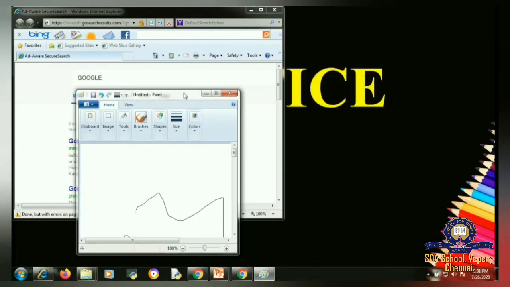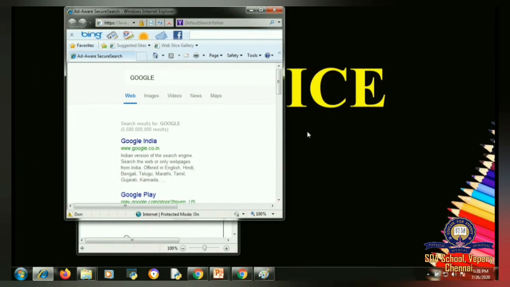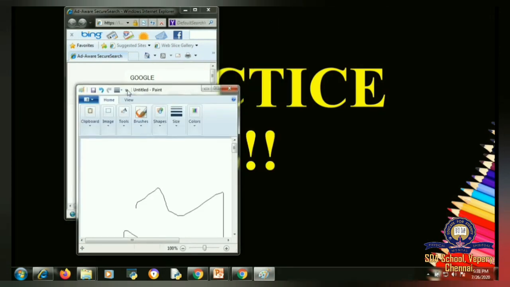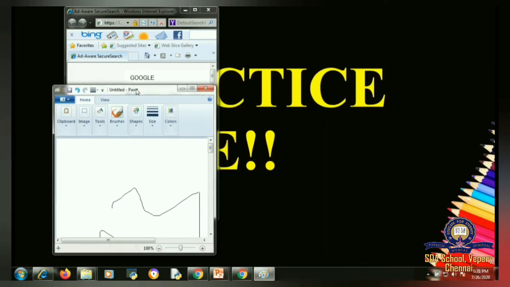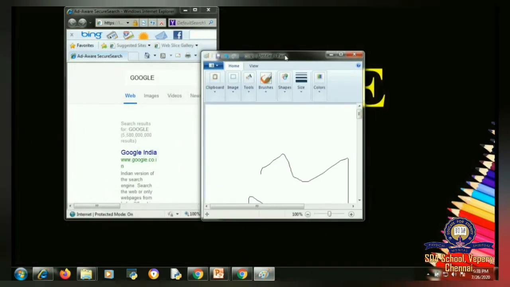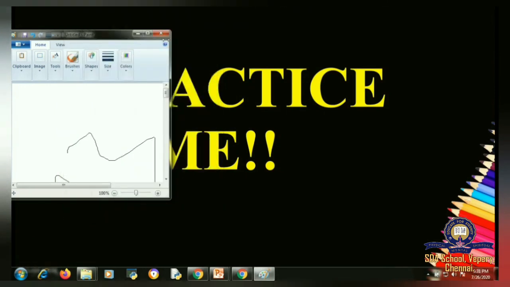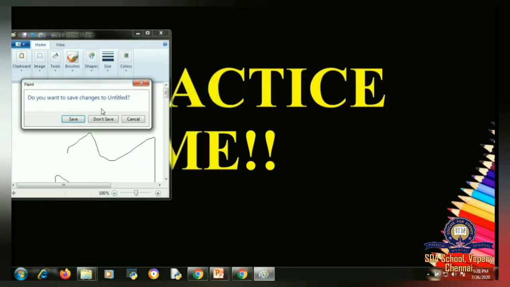So this is your GUI. In CUI, you will be giving commands, and using the mouse, you can maximize the screen, minimize the screen. You can cut, copy, paste any data you want and you can work in an MS Word document. So like this, you can work in multiple windows simultaneously. This is called GUI. Now you understood what is GUI? Okay. So let us get back to our presentation now.